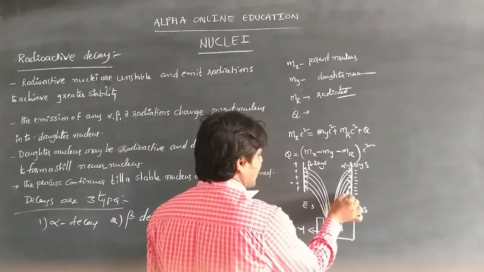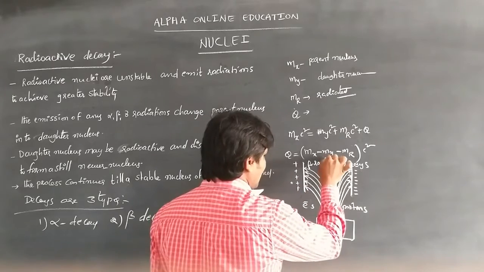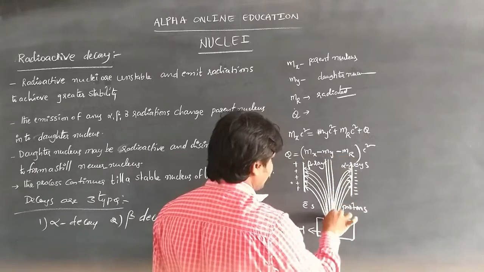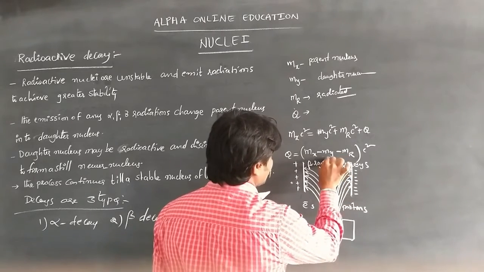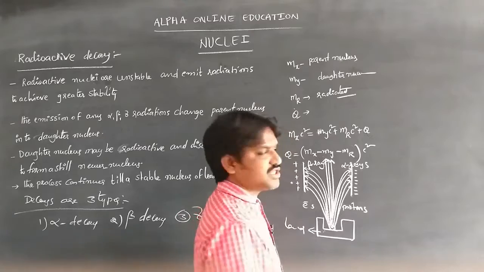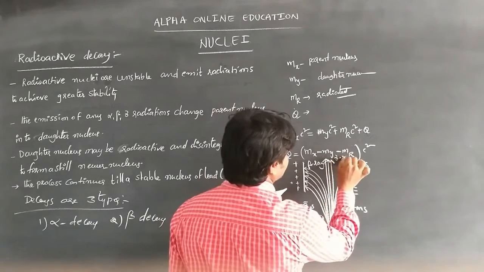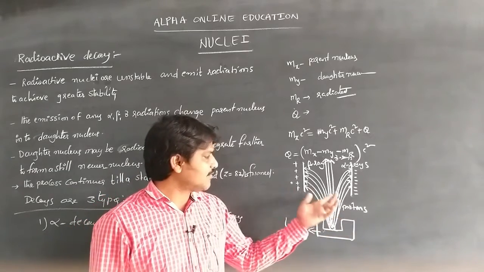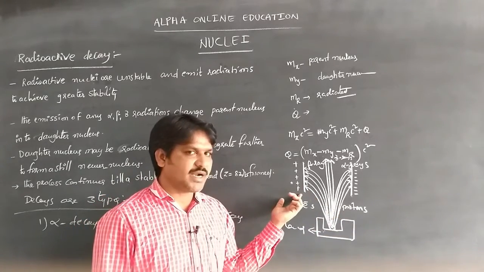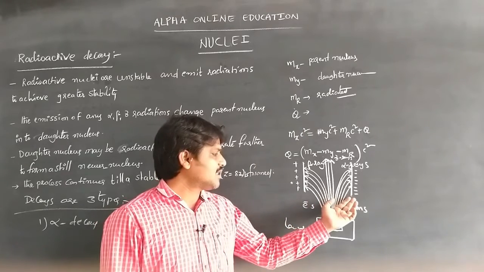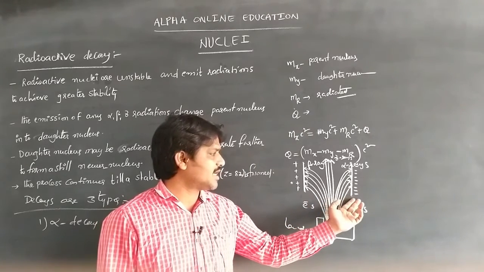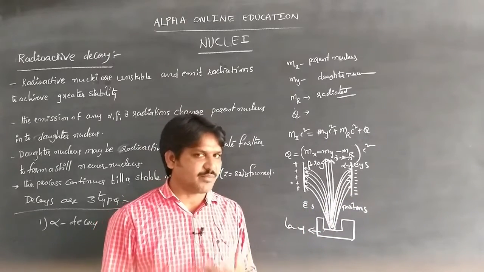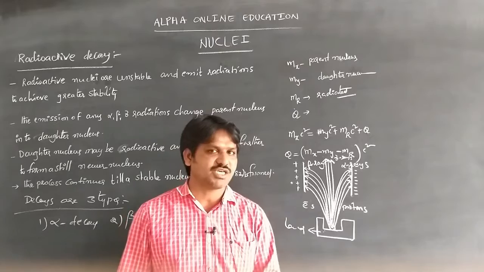So these are the alpha rays and these are the beta rays, and those not moving to either side of the field, moving straight, are the uncharged particles called gamma rays. Particles moving towards the positive plate are beta rays, and those reaching the negative plate are alpha rays, because alpha rays have positive charge and beta rays have negative charge.